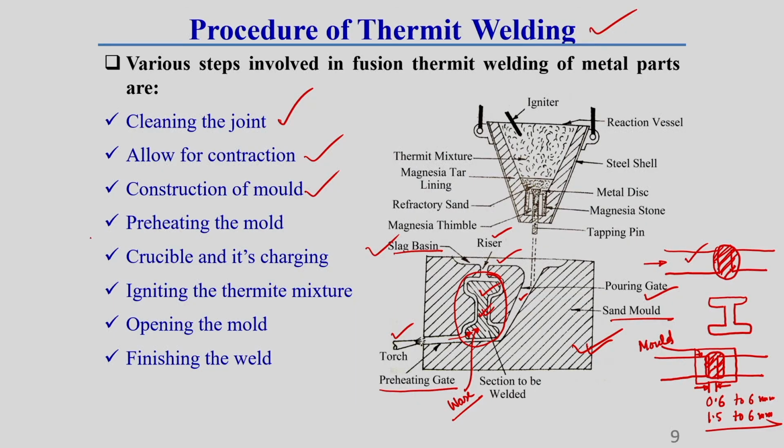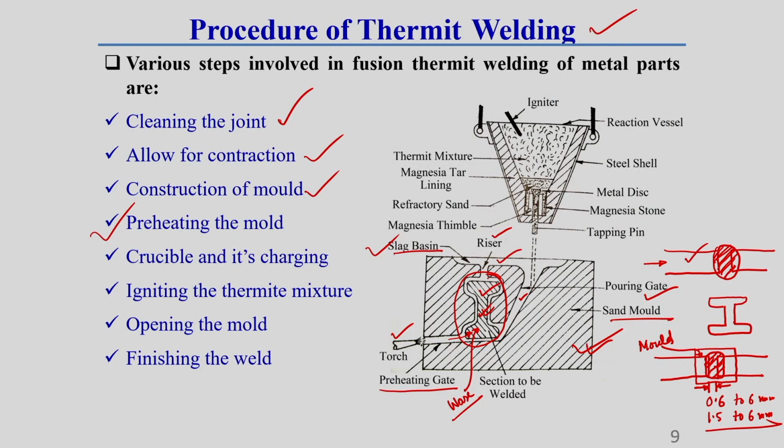After that, something called preheating of the mold is also required. Once this mold cavity forms, we have to preheat that joining section to around red hot temperature of this material, which is in a range of around 900 to 1000 degrees centigrade.